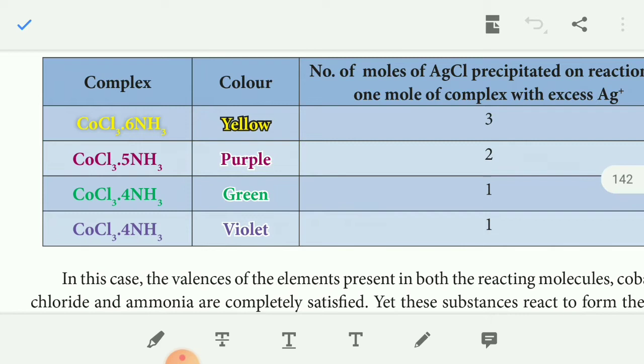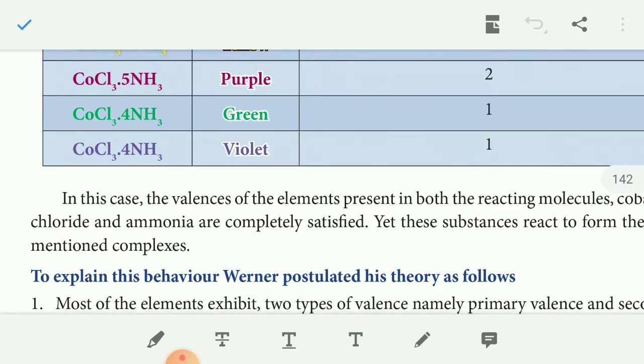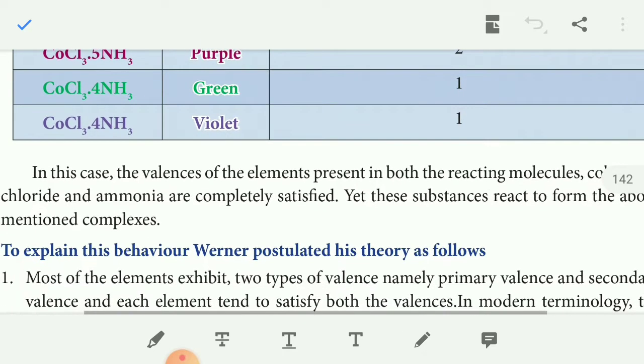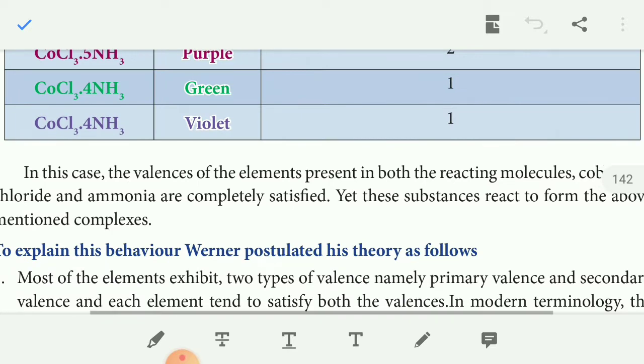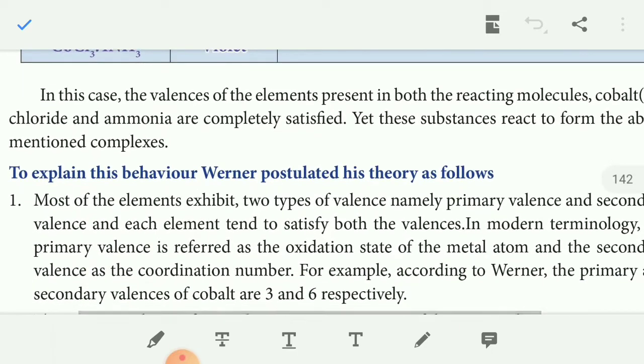Next, CoCl3.4NH3 is green, and 1 mole of AgCl is precipitated. The last one, CoCl3.4NH3, is violet, and 1 mole of AgCl is precipitated. In this case, the valences of the elements present in both reacting molecules, cobalt(III) chloride and ammonia, are completely satisfied, yet the substances react to form the above mentioned complexes.